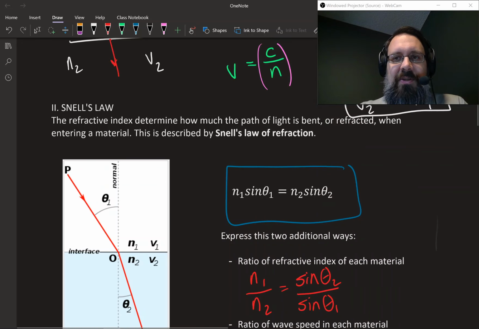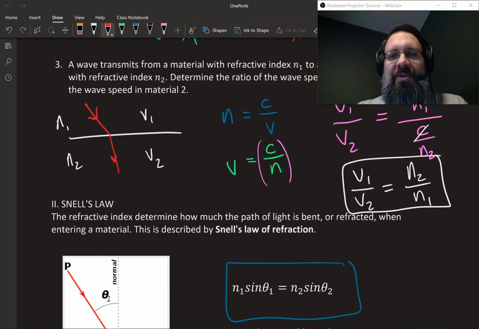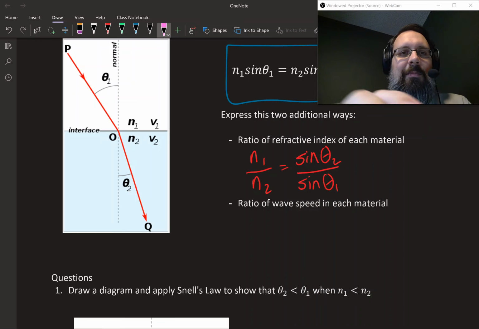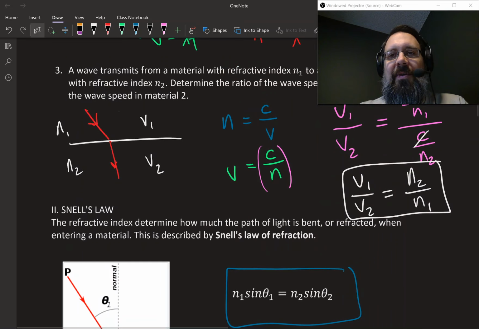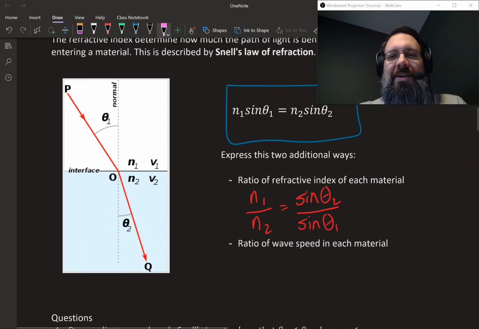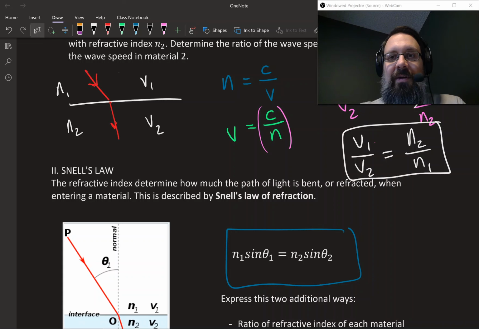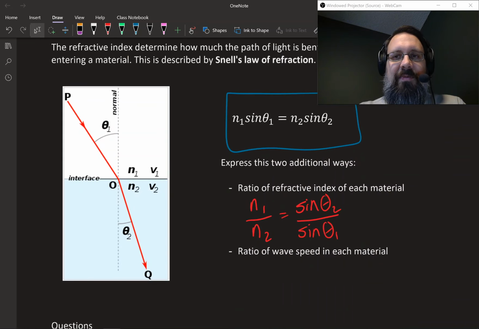We could also think back to up here where we said that n2 over n1 is v1 over v2. We could replace this n1 over n2 with a velocity ratio. But we remembered that up here we found that the ratio of the velocities is the inverse of the ratio of the index of refraction. Over here you can see n2 over n1 is v1 over v2, so we're going to have to flip that around. Since this ratio is flipped, we have to flip this one.